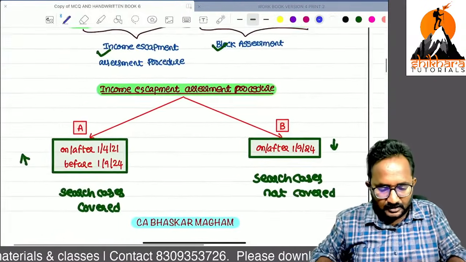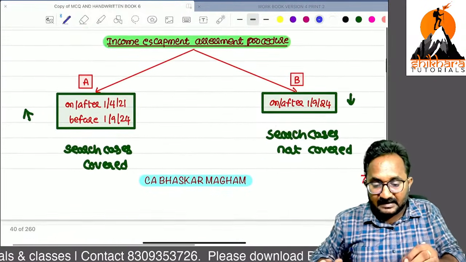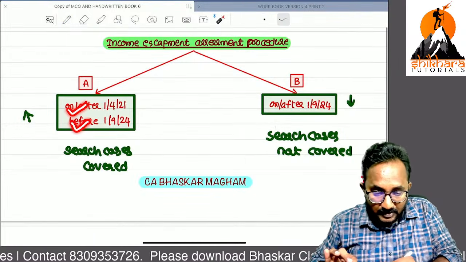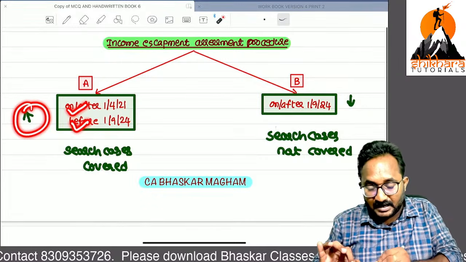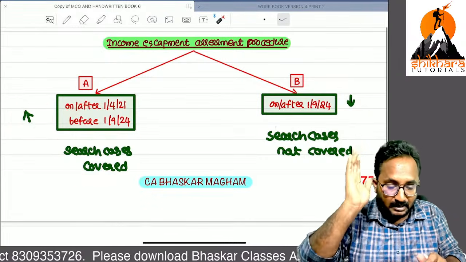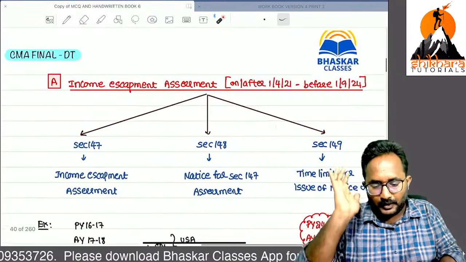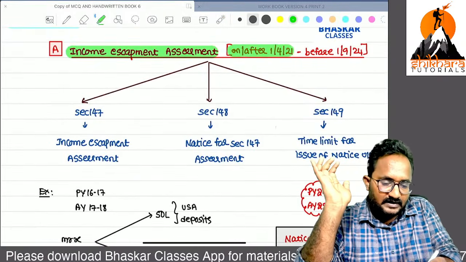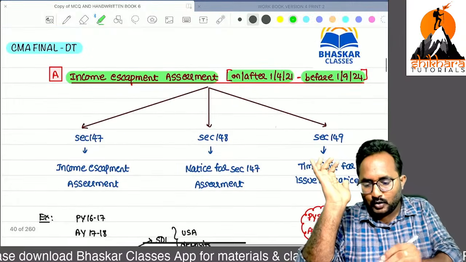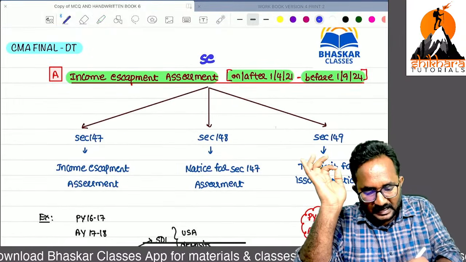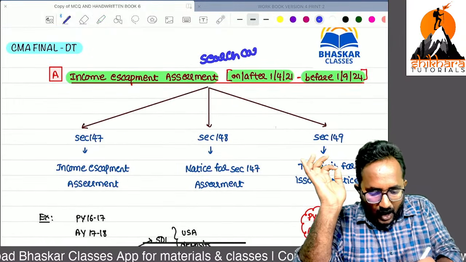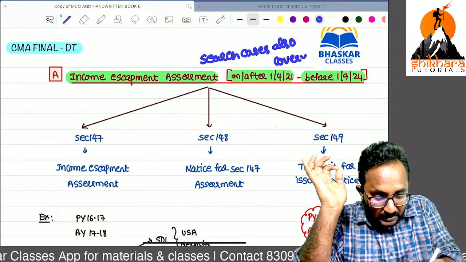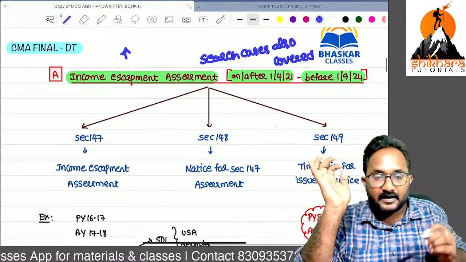Now I am proceeding with this. First, I will take the income escapement assessment position on or after this date but before this date. The scope is very high; search cases are also covered, remember. So first, point A: income escapement assessment procedure on or after this date but before this date. Now put the heading: search cases are also covered in this assessment only.